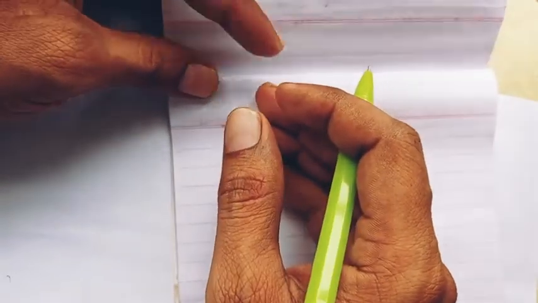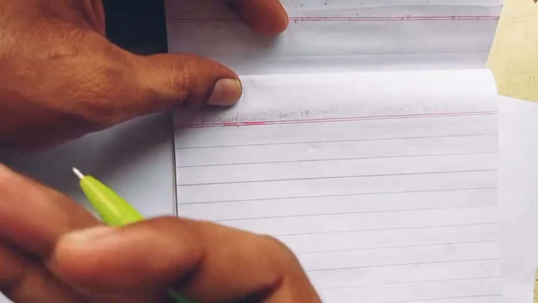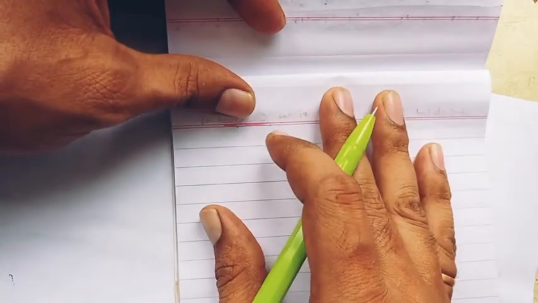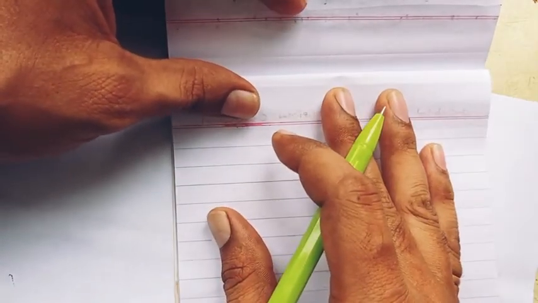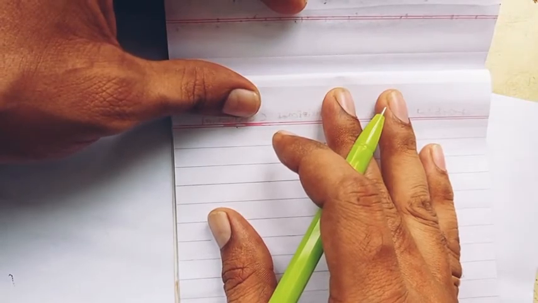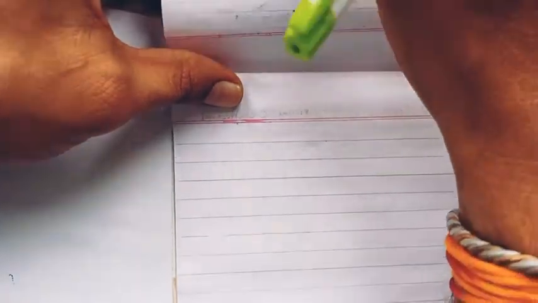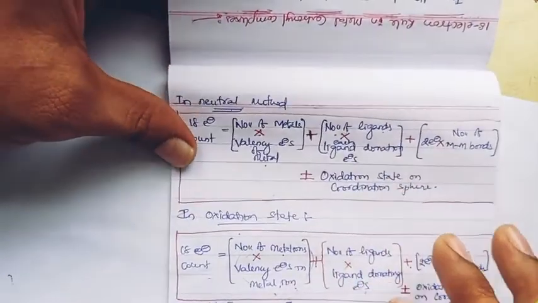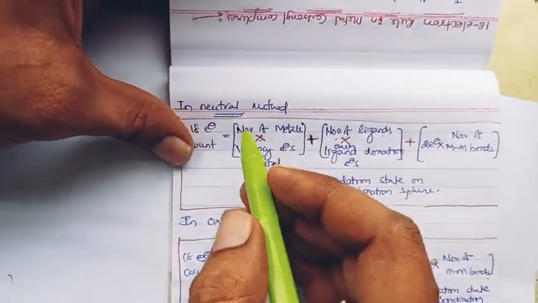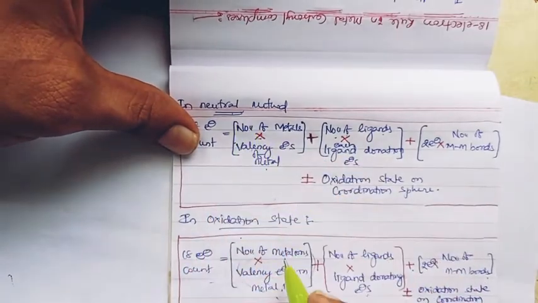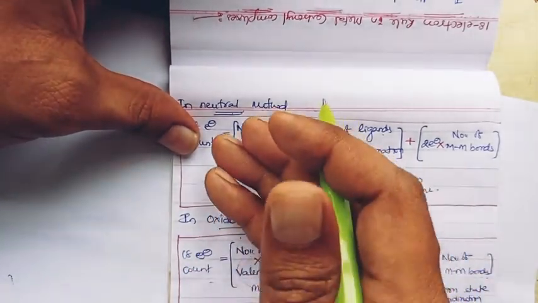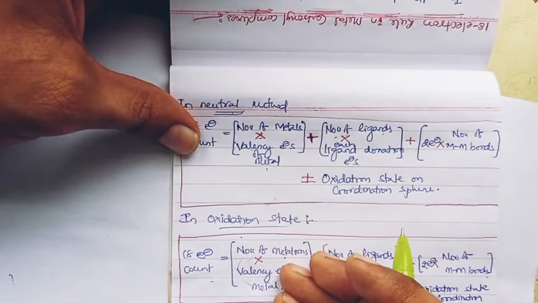So that's how we can calculate. And the advantages and disadvantages when we go with the 18 electron rule. The advantage from the neutral method to the oxidation state method is that the neutral method is easier than the oxidation state method.